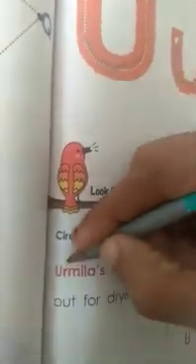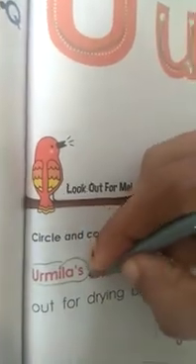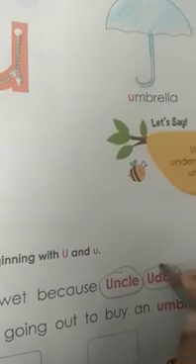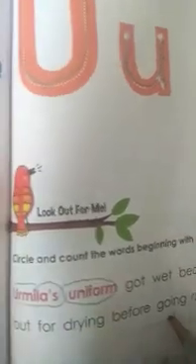Now let us circle all the words that begin with U. This is beginning with U. Uniform, uncle, Uday had put it out for drying before going out to buy an umbrella.